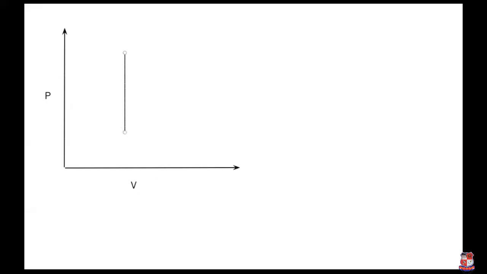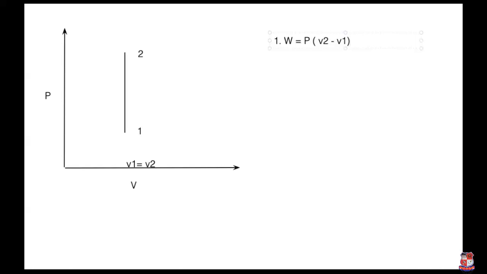Here you can write state 1, and here state 2. This line indicates V1 is equal to V2. Because of this, if I want to write the equation for the work done, the first equation is W is equal to P in bracket V2 minus V1.